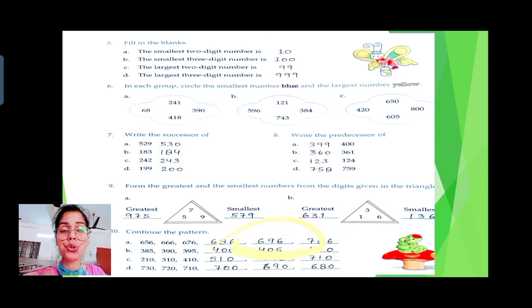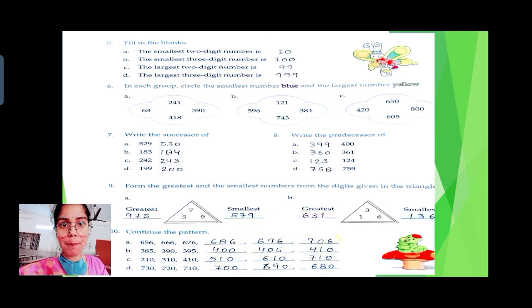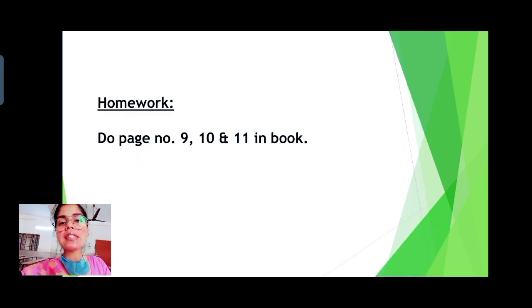I hope you have understood the process of following and observing the pattern. Please check the numbers written at the places of ones, tens and hundreds, and check whether they are following the pattern by adding or whether they are getting the result by subtracting. Alright, now let's see the next slide. Class, next slide is your homework part. You are supposed to do your homework from page number 9, 10 and 11 in the book only. Let me repeat, in the book only. You are not doing any work in classwork and homework for this exercise. You are supposed to finish this revision exercise in the book.